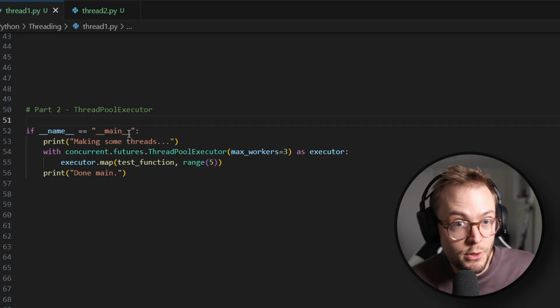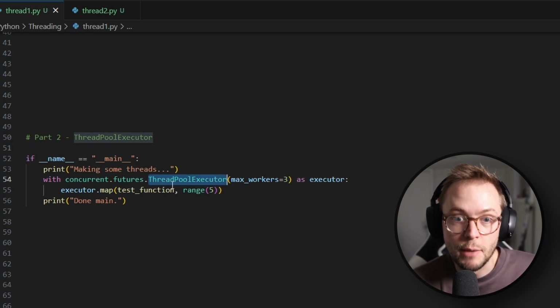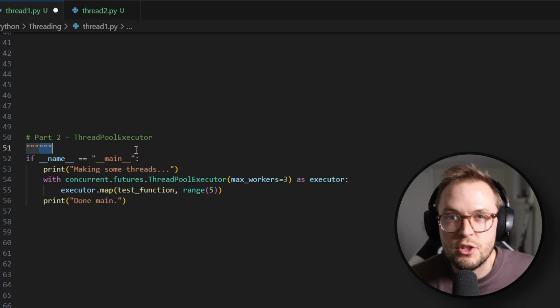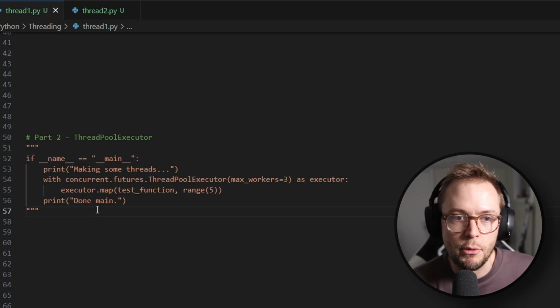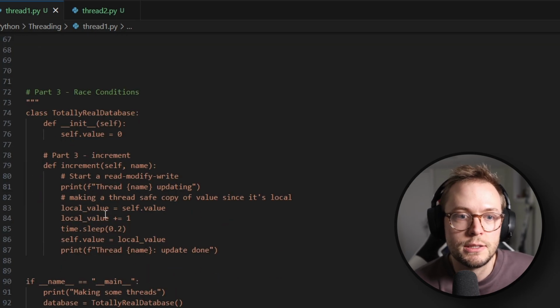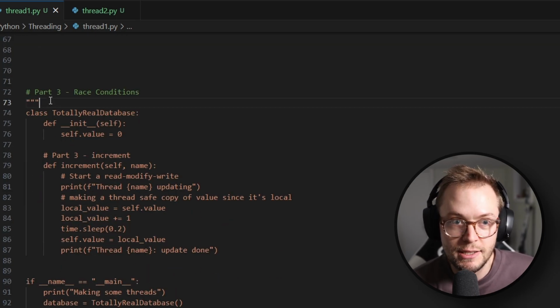So if you are going to use threads, I would definitely recommend you use the ThreadPoolExecutor over just creating a normal thread. Unless you're just playing around, then go for creating a normal thread. That's fine too. All right, on to part 3, race conditions.